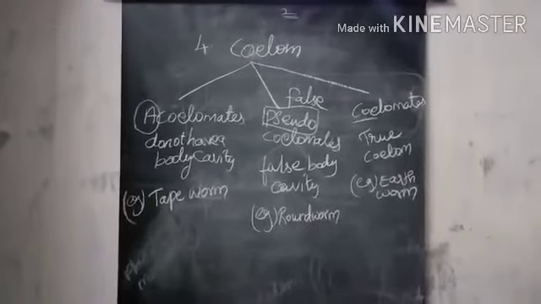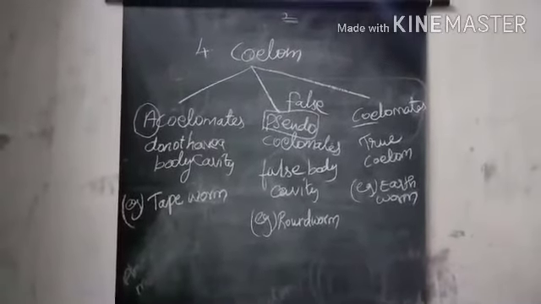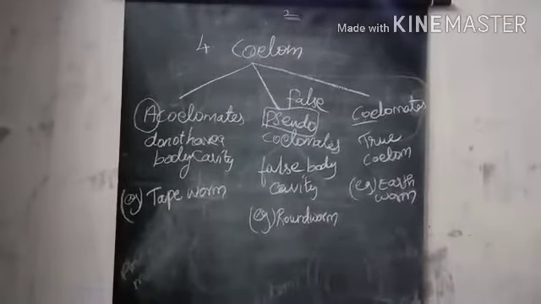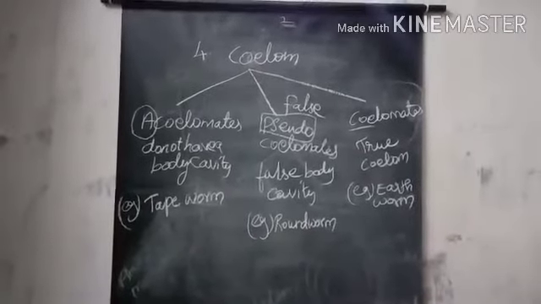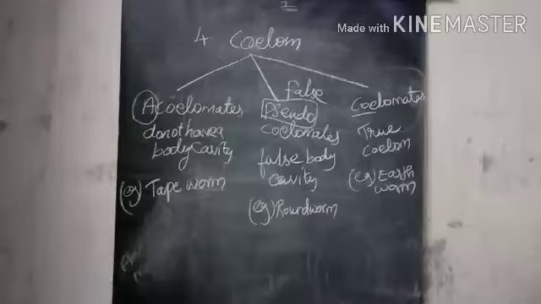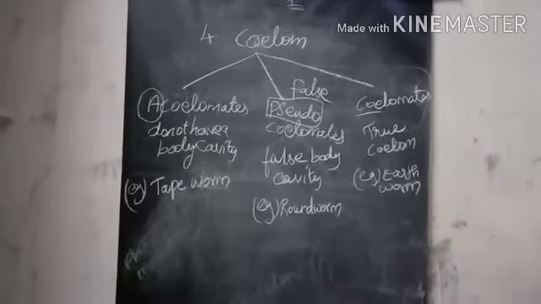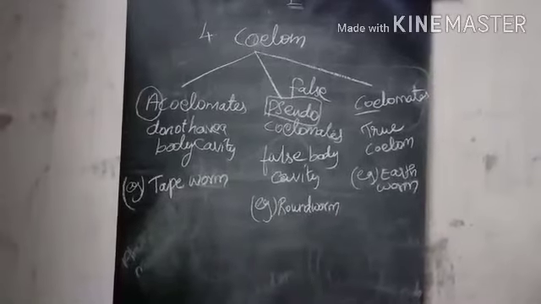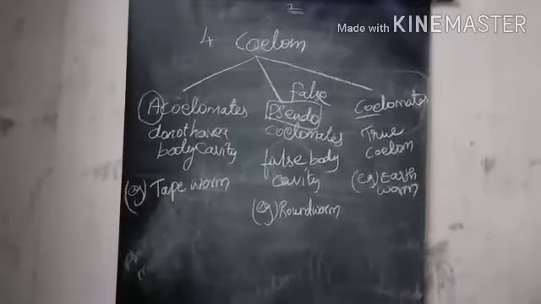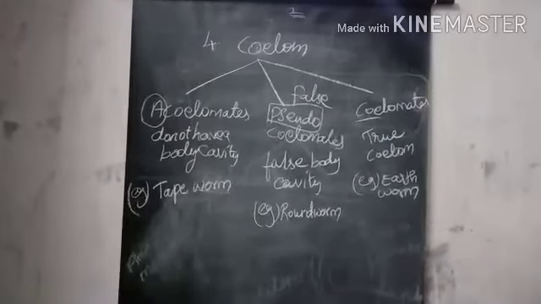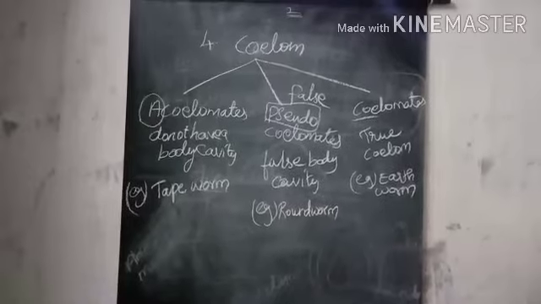Coelom is a fluid-filled body cavity. Coelom means cavity. It separates the digestive tract from the body wall. A true body cavity, or coelom, is one that is located within the mesoderm. Based on the nature of the coelom, it is divided into three groups: acoelomates, pseudocoelomates, coelomates.